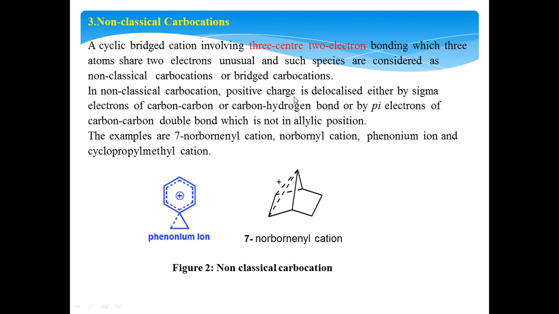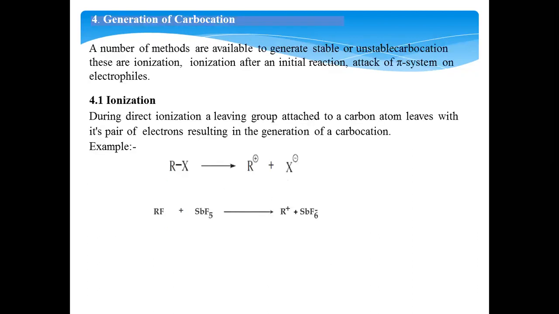In non-classical carbocations, the positive charge is delocalized. If on any one of the carbons you have a positive charge, that positive charge is delocalized either by a sigma bond or else a pi bond which is not at the allylic position. Examples you can see in this case: the norbornyl cation, where 3 carbons share 2 electrons, so the positive charge is delocalized over 3 carbons. Then the phenonium ion, and we can also have the cyclopropyl methyl cation. These are some of the examples of non-classical carbocations.